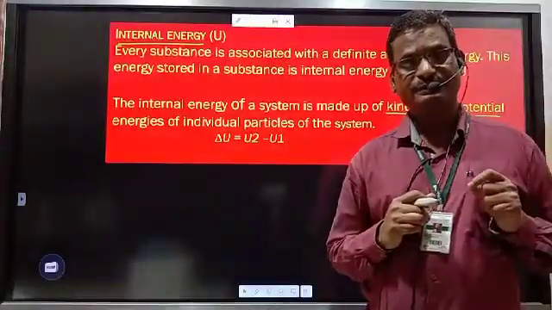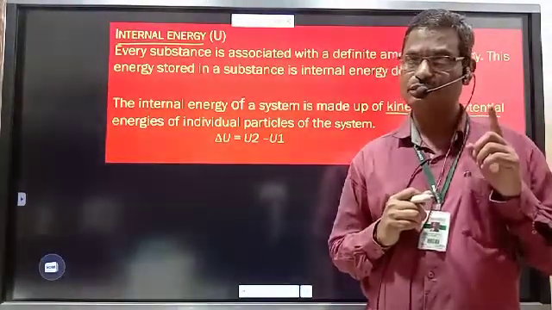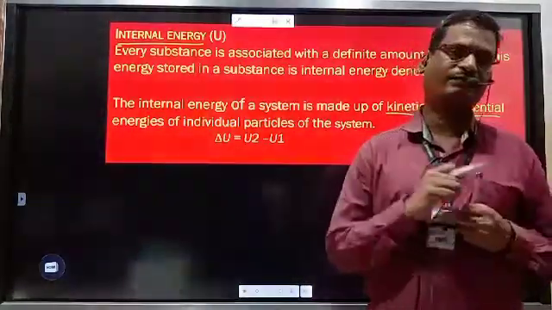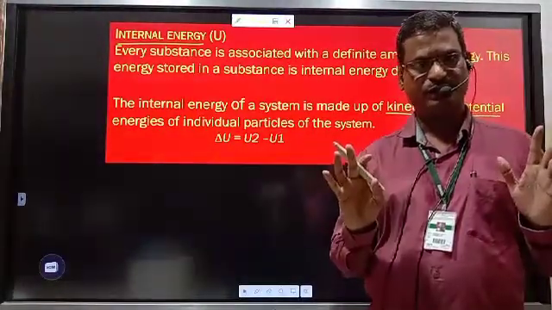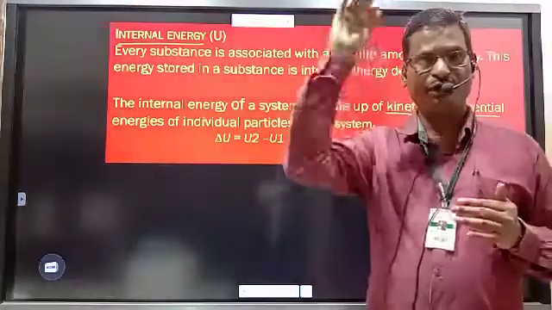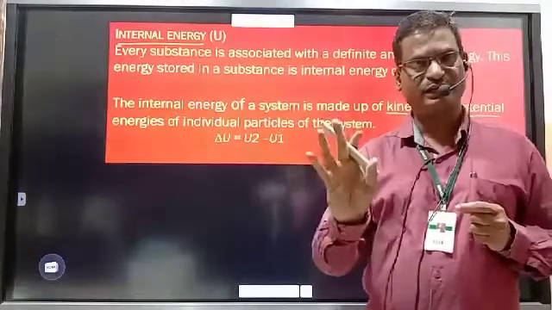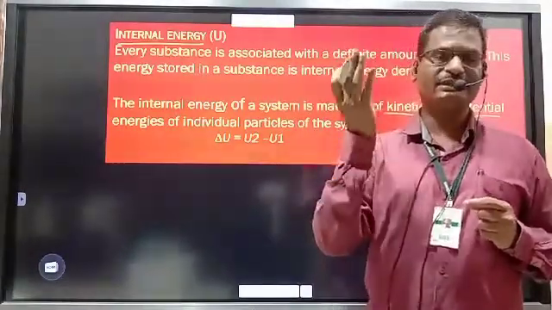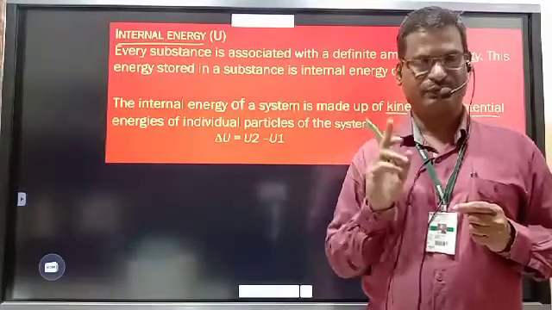As the volume of the system increases, the rate of collision of gas molecules decreases, and therefore internal energy decreases. So you got it, how internal energy increases and decreases. During compression, internal energy increases, therefore work done is positive. During expansion, internal energy decreases and work done is negative.